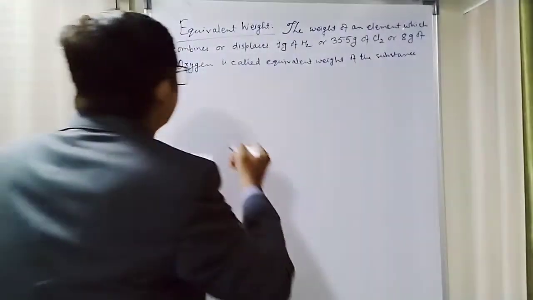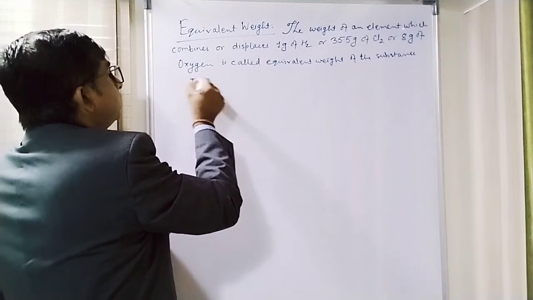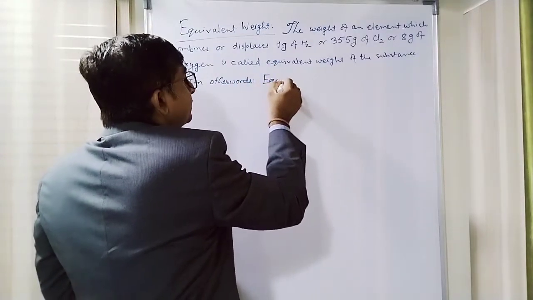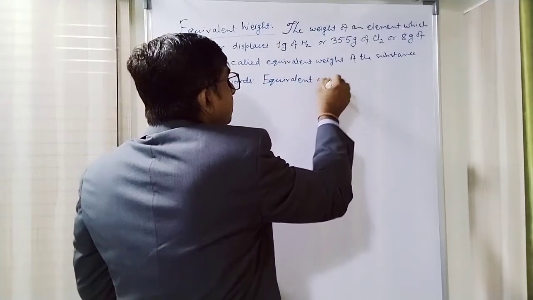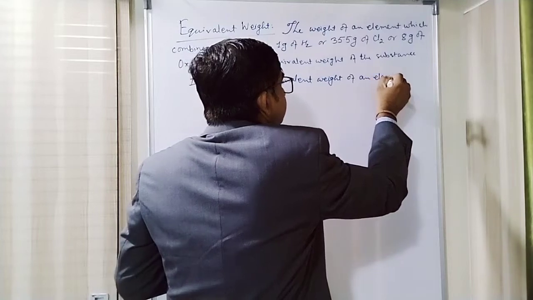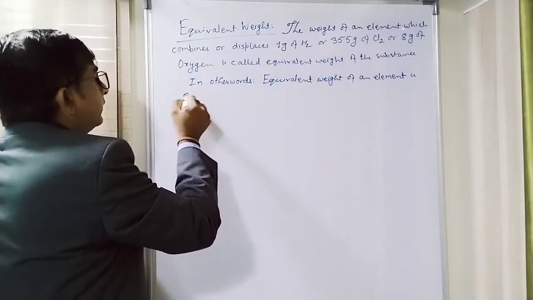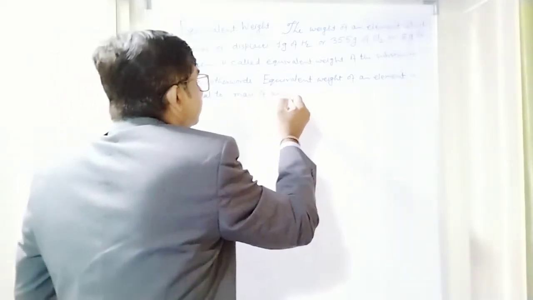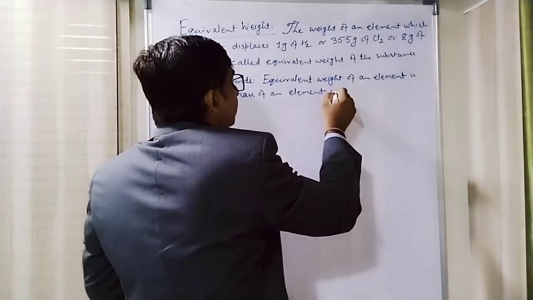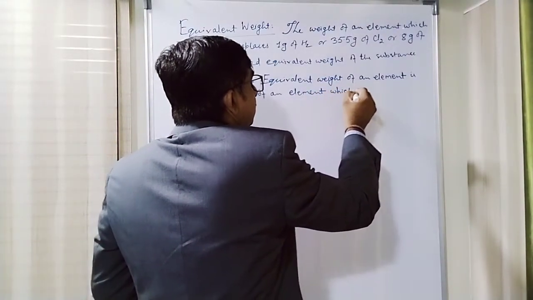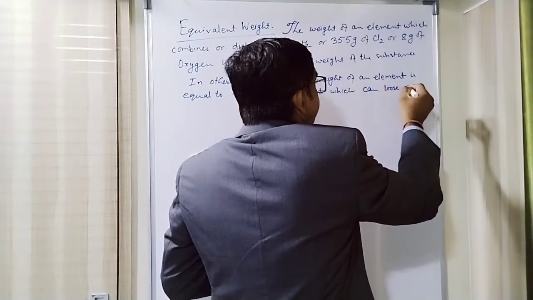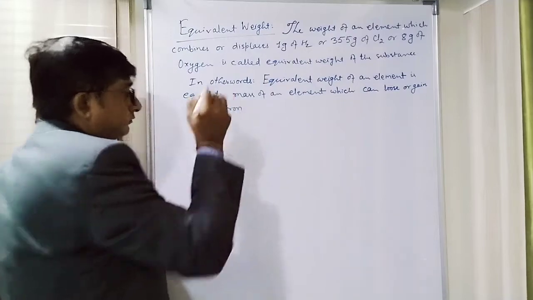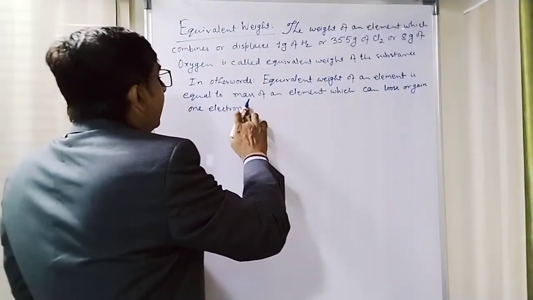Okay, so in other words, we can also say the equivalent weight of an element is equal to the mass of an element which can lose or gain 1 electron, actually 1 mole of electrons.